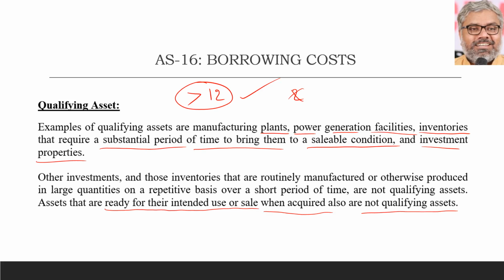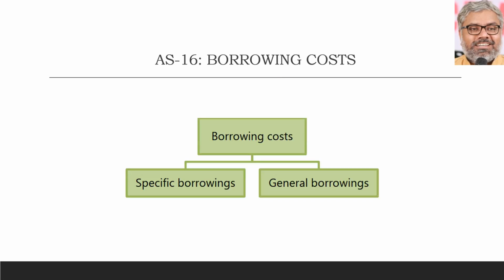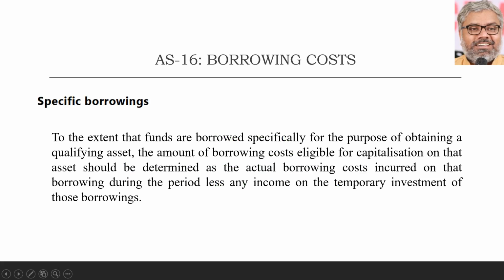But however, while calculating the borrowing costs, there are possible different scenarios that we also have to look at. For this purpose, we can classify the borrowing costs into two categories. One is specific borrowings, second one is general borrowings. Naturally, the name itself will indicate.